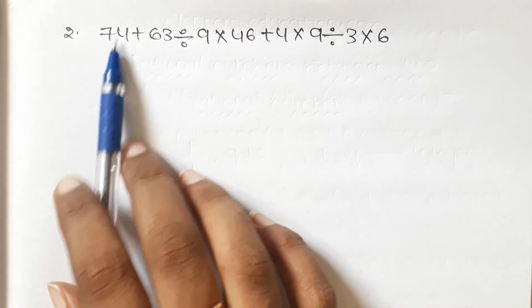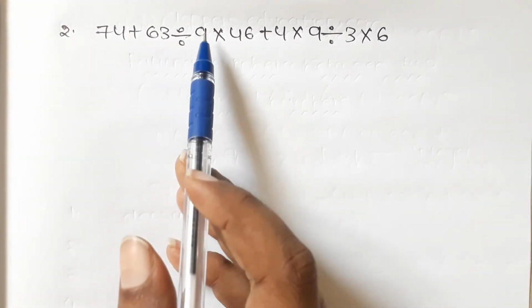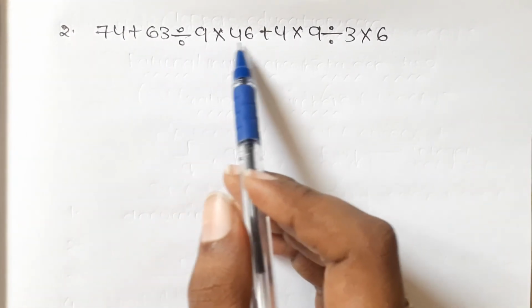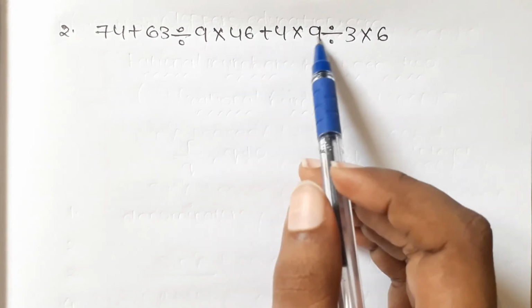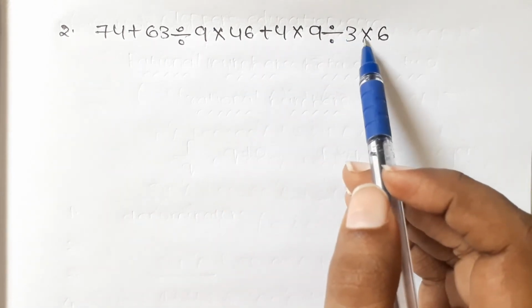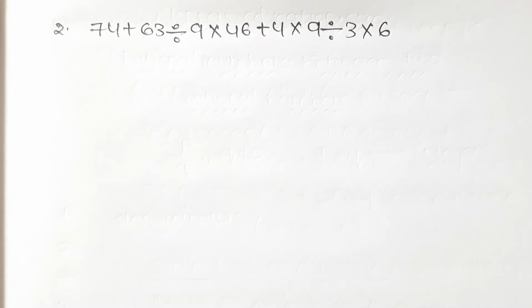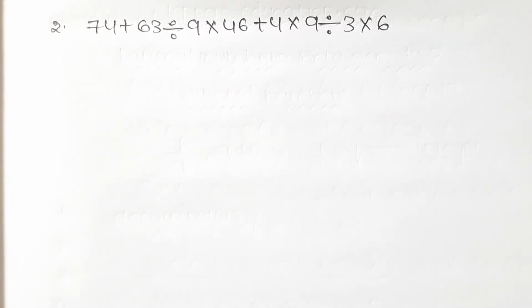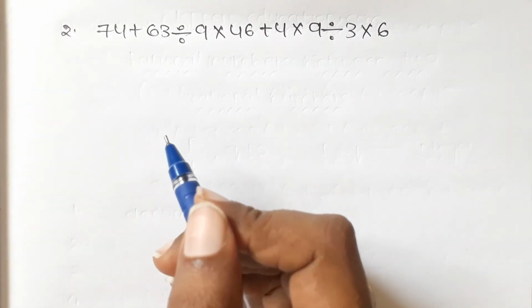This is the problem, that is 74 plus 63 divided by 9 into 46 plus 4 into 9 divided by 3 into 6. This is a very big problem, and we should do it simply and very fast by using this rule. This type of question is very important in competitive exams, and when we see this, we shouldn't be confused, and by using the BODMAS rule we should easily solve it.